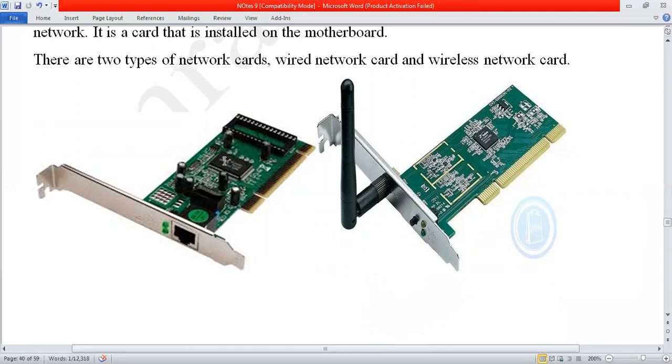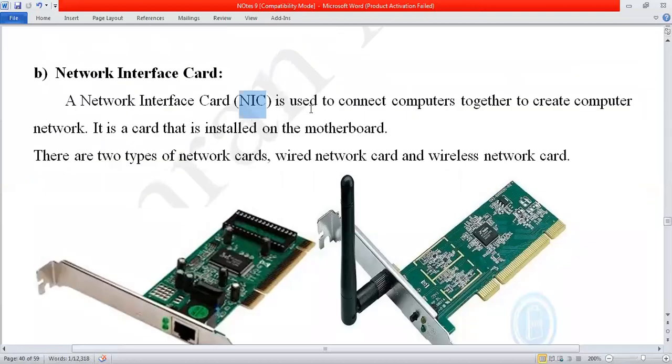So now, let's say both of the computers have a NIC card. Now what to do? With the help of an RJ45 connector, which is used in coaxial cable or you can also use twisted pair cable, I will fix one cable over here and another cable on the back side of the other computer. So they will connect to each other and they can now share data with each other. So this is the NIC card. Watch here, it is a NIC card.